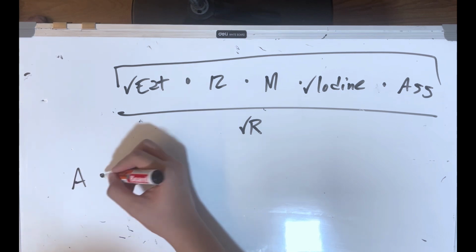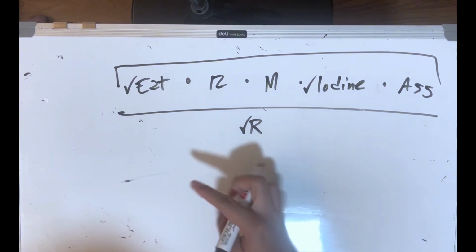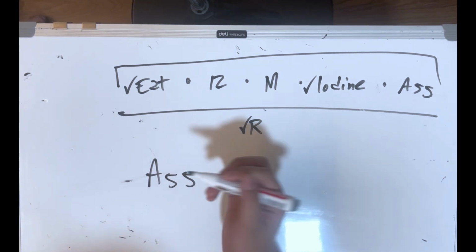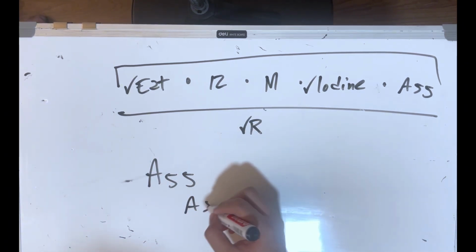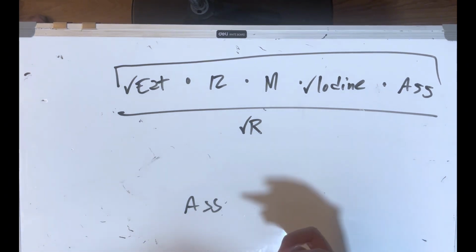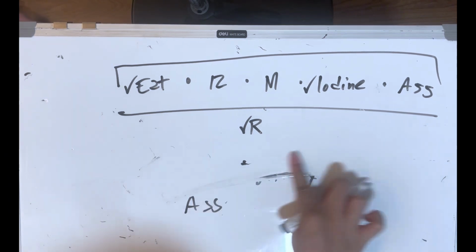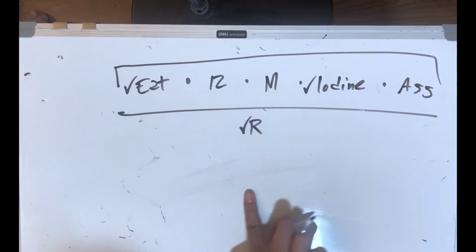Obviously we could go A times A times A 50 times, right? But you'll notice in the subtext, A55, that kind of looks like ass. Now ass, what is an ass? It's not a butt because we are not hooligans. It is a donkey. So let's plug that into our new equation.